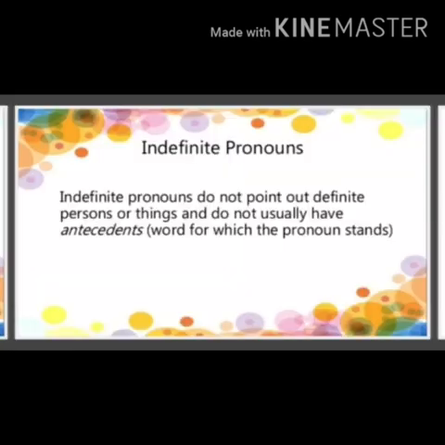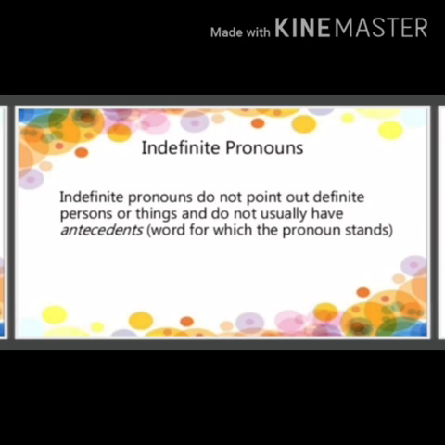Next is indefinite pronouns. Indefinite pronouns do not point out definite persons or things and do not usually have antecedents, meaning the word for which the pronoun stands. It simply means it's a pronoun that refers to a person or thing in a general way, but not in a definite way.